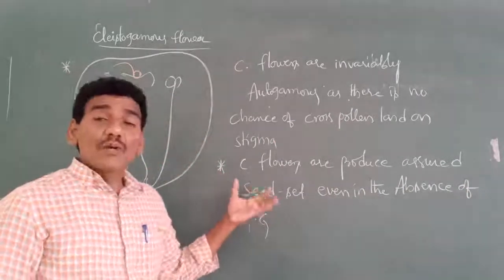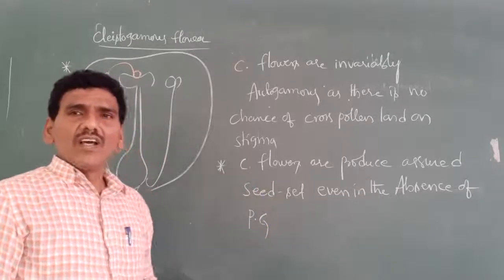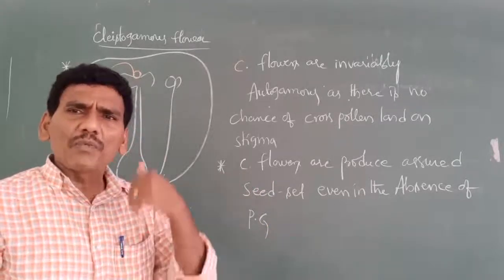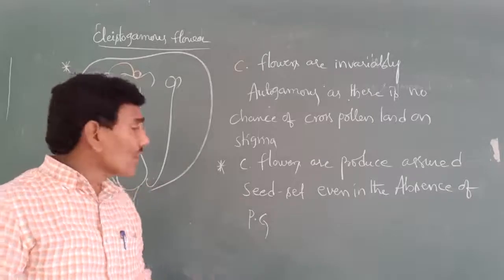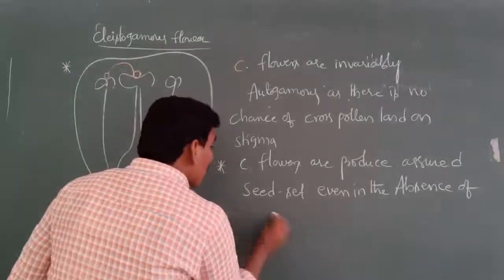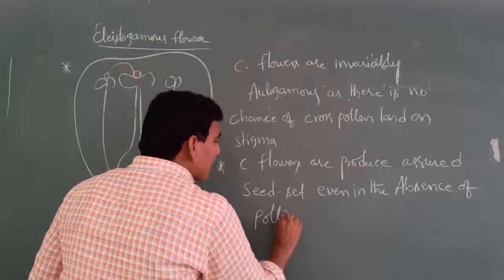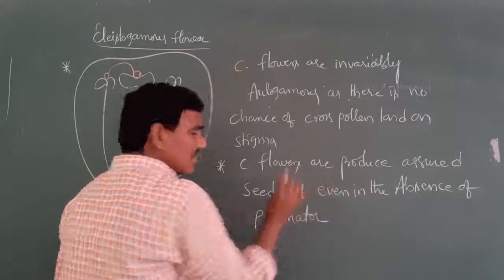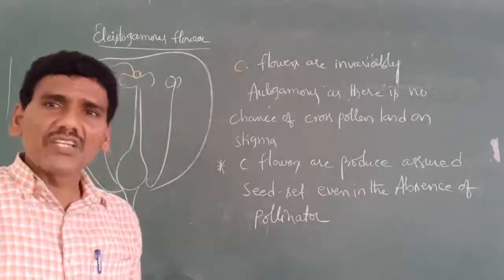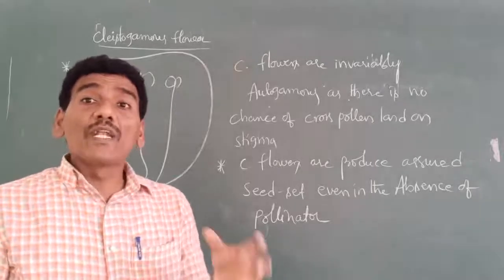In cleistogamous flowers, there is no requirement of any type of pollinators, because the pollination occurs in the unopened flower.